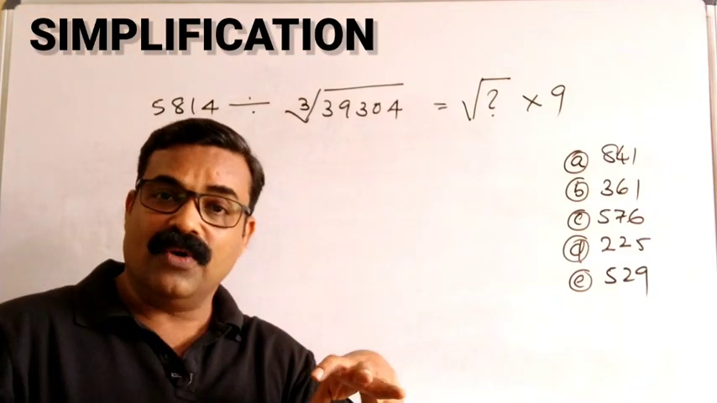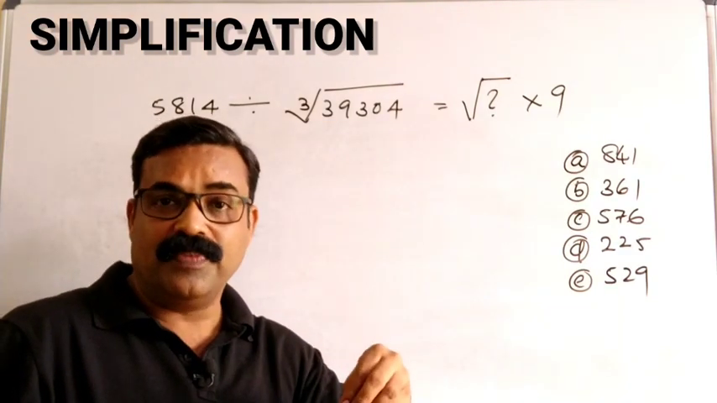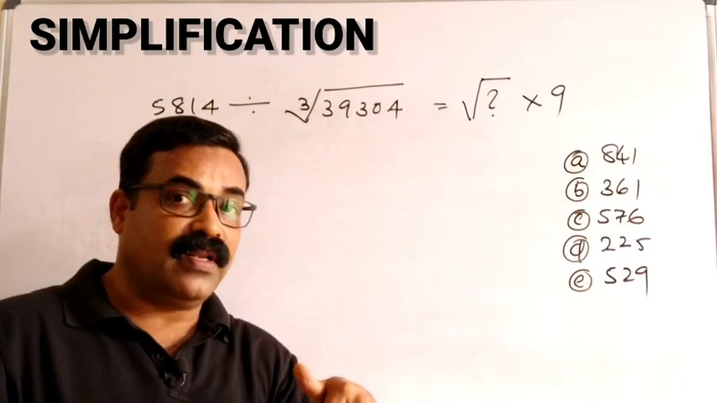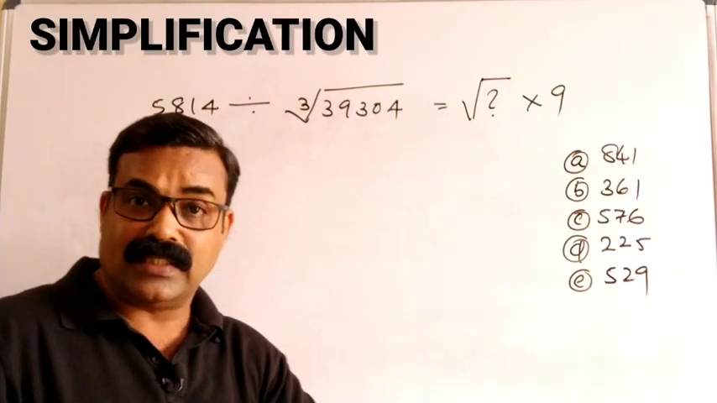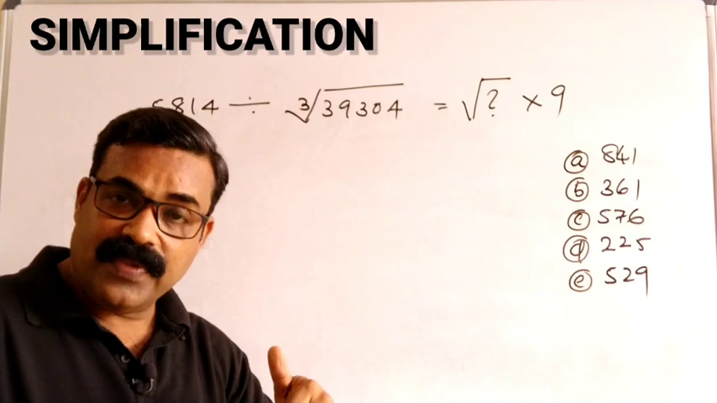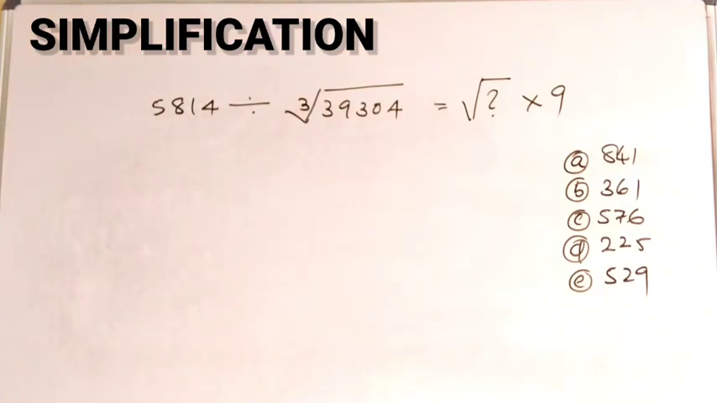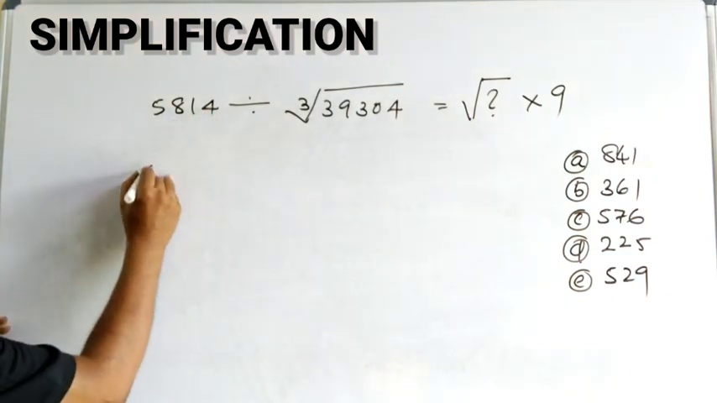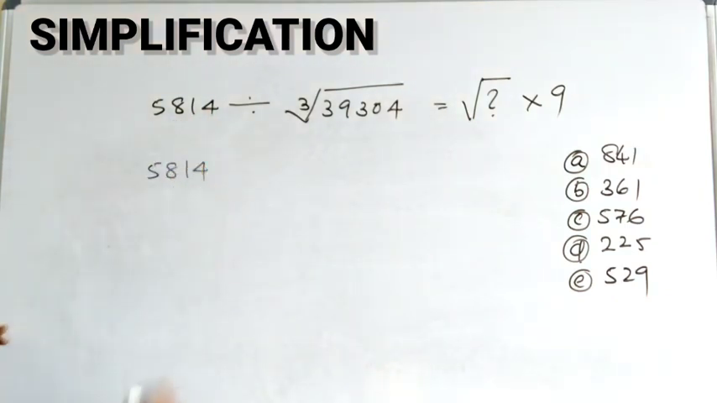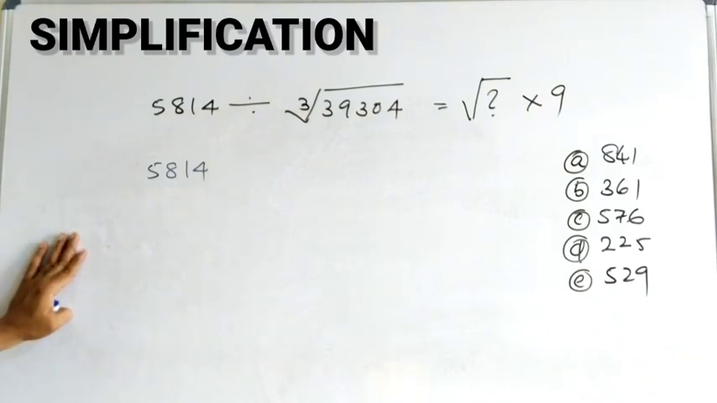We have already a video. You can search in YouTube, and the link is also given in the description. You can watch that first. Then it will be easy for you to solve this type of questions. Okay, let us go with this question. What is given here? 5814. So let me write it as 5814 and practice with more and more questions. Then your speed will definitely increase.